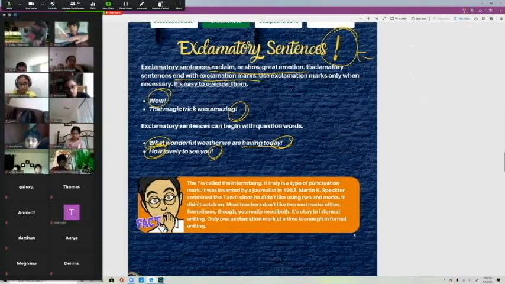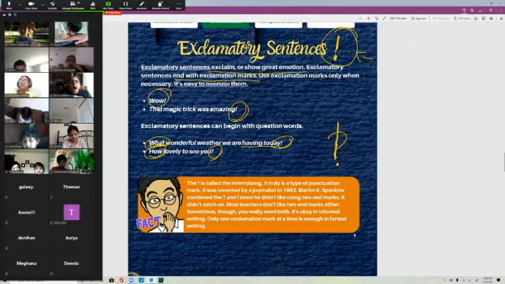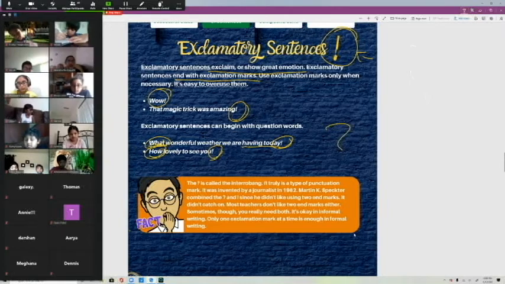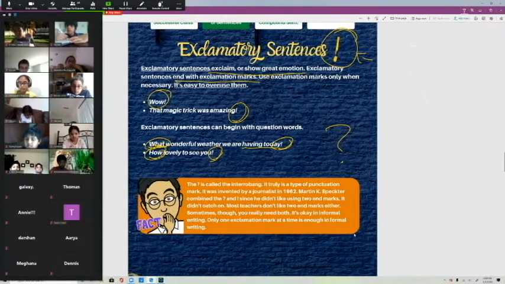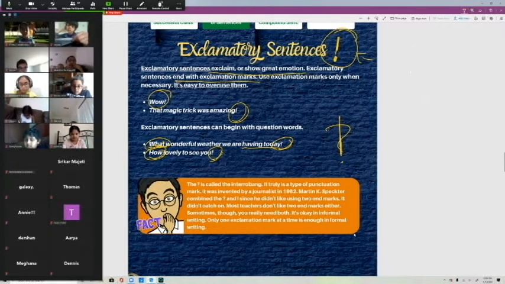So there's a mark that I learned about today. It's called the interrobang, right? It looks like this. It looks like an exclamation point and a question mark. That's not a good one. Hold on. So it's an experiment. I'm going to tell you right now. So this is called an interrobang.